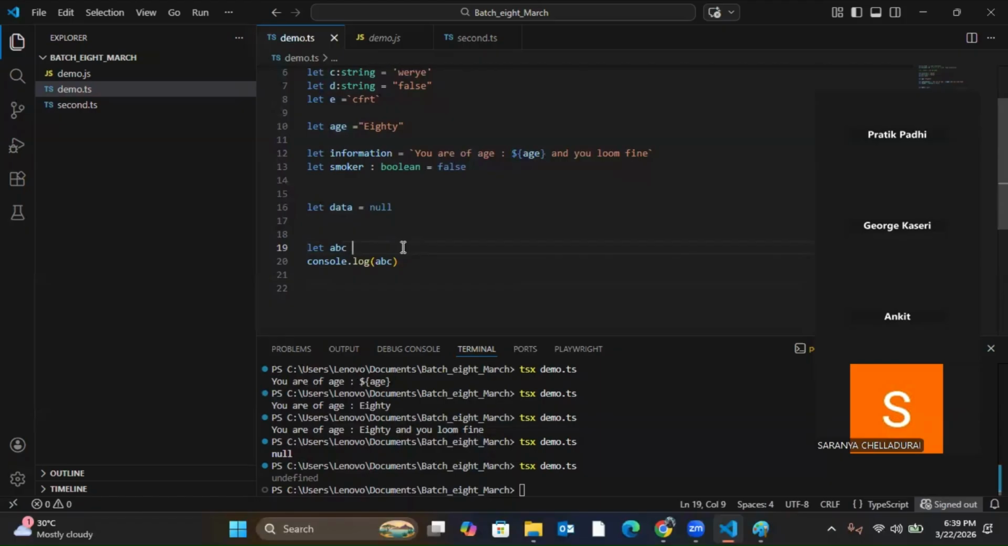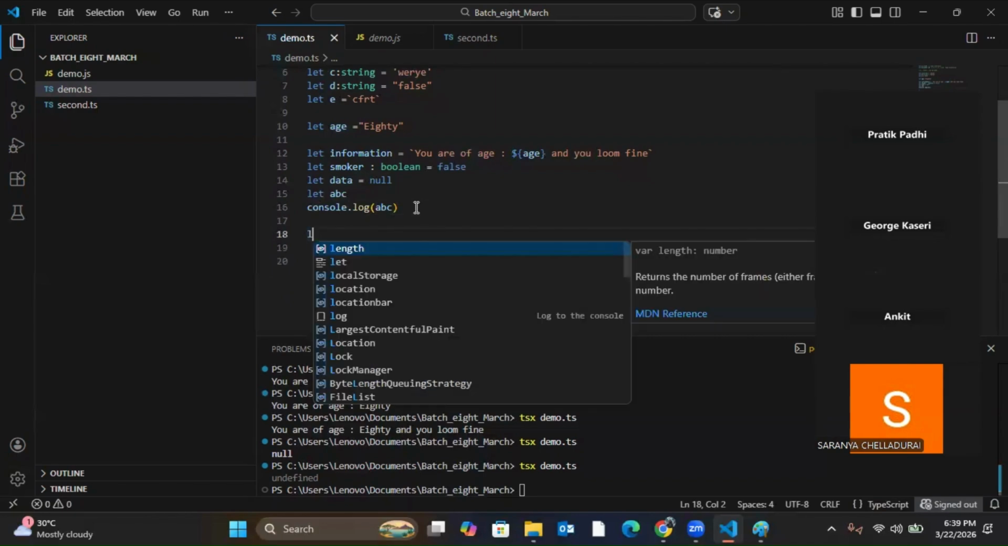Now, all these data types which we read are common to both TypeScript and JavaScript. Now we'll read two more data types which are present only in TypeScript. Clear? Next is any. So let's understand what is any.